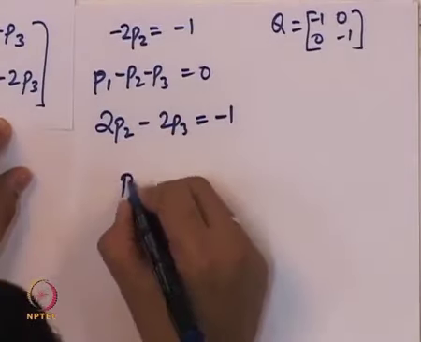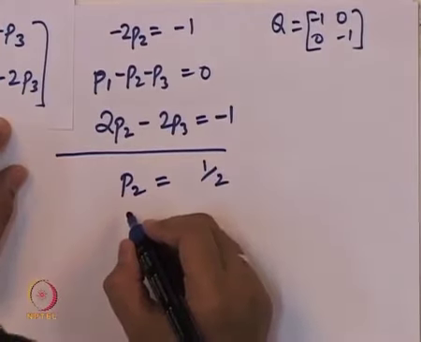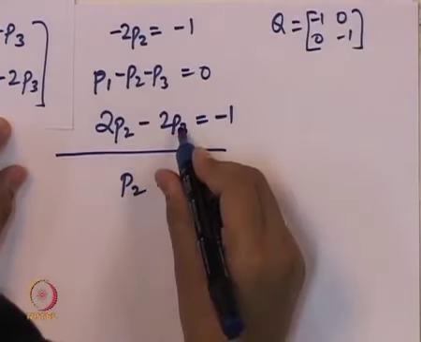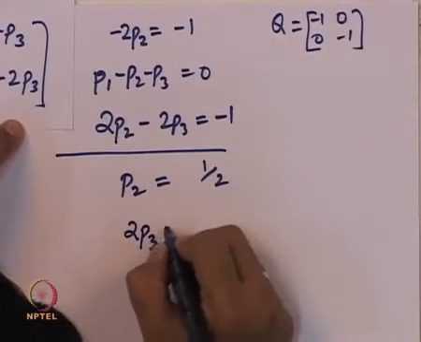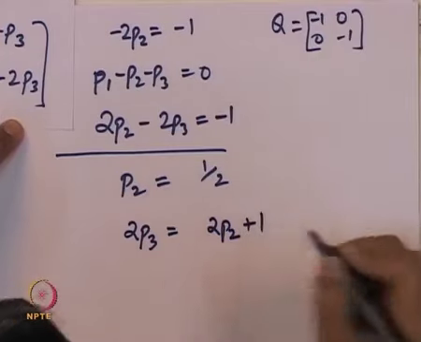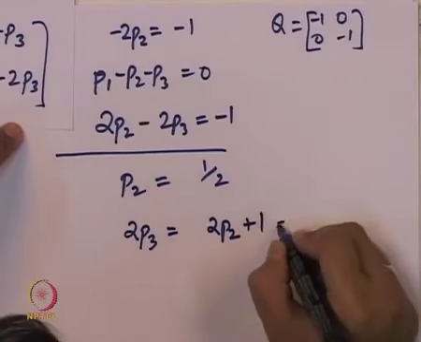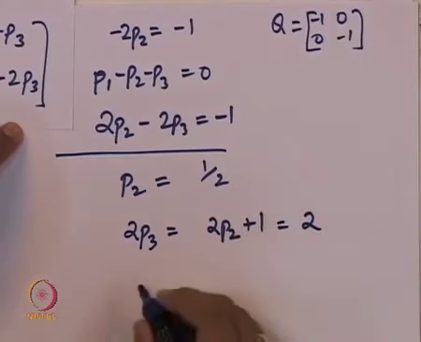So the first equation gives us P2 equal to 1 by 2, which when we substitute into the last equation, we get 2 P3 is equal to 2 P2 plus 1, which was equal to 2. When we put P2 equal to half, here we get 2.